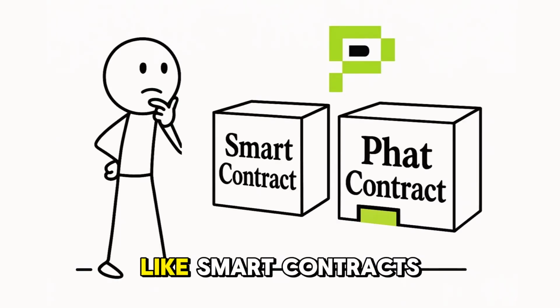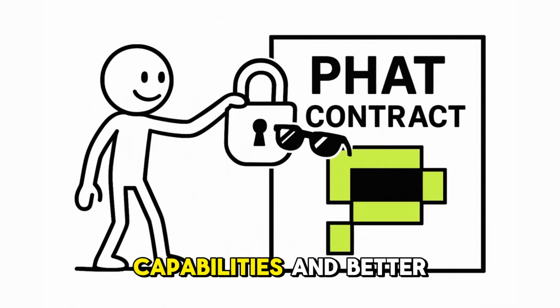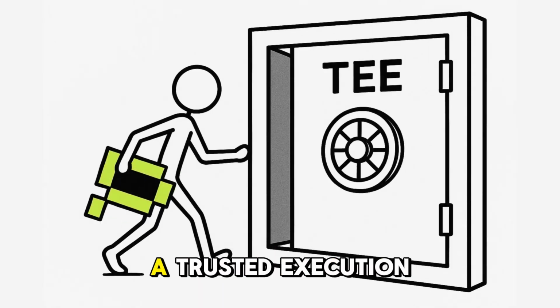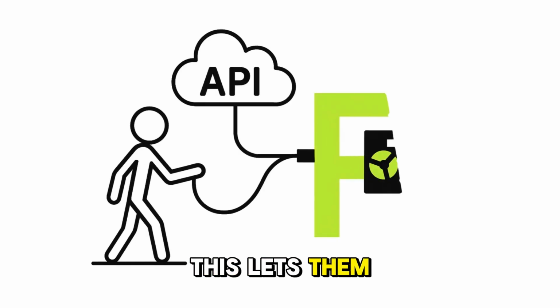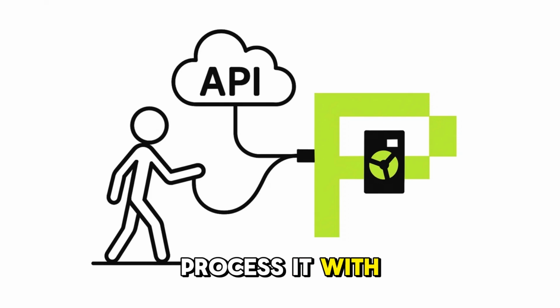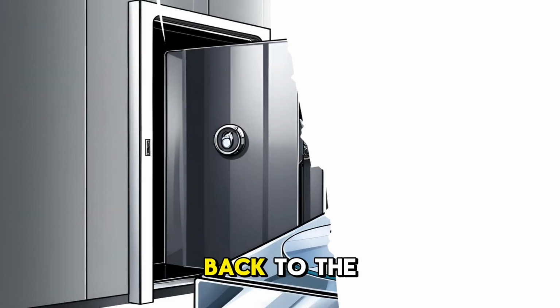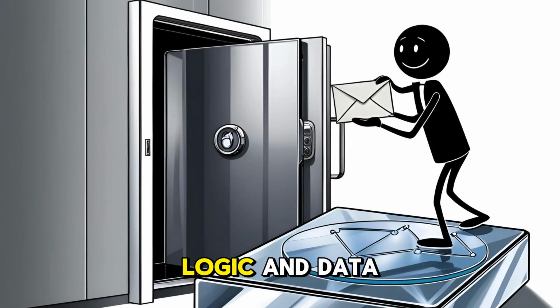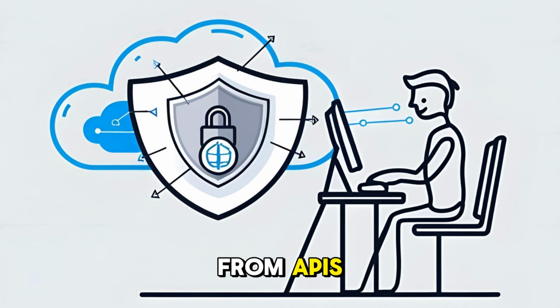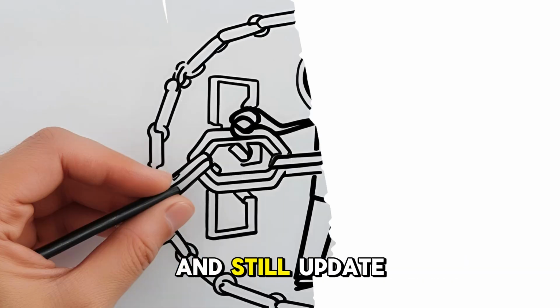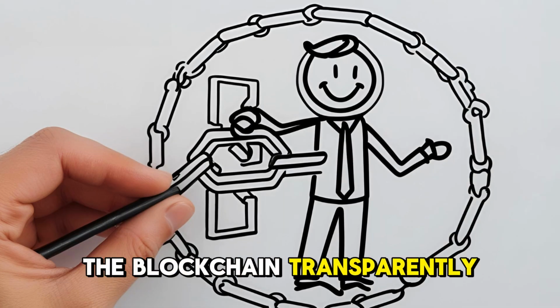Phat contracts are like smart contracts, but with enhanced capabilities and better privacy. They run off-chain in something called a Trusted Execution Environment, or TEE. This lets them pull real-world data, process it with greater privacy, and send results back to the blockchain, while keeping sensitive logic and data more protected. Let's break that down. Your app can fetch data from APIs, run computations privately, and still update the blockchain transparently.